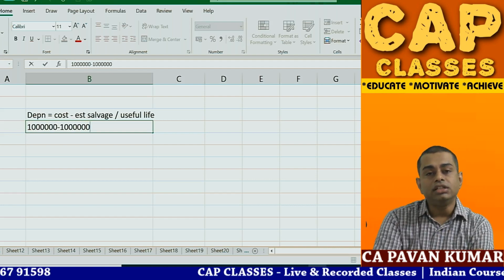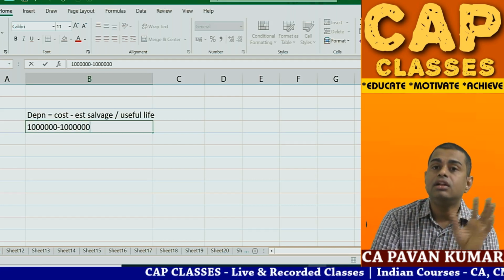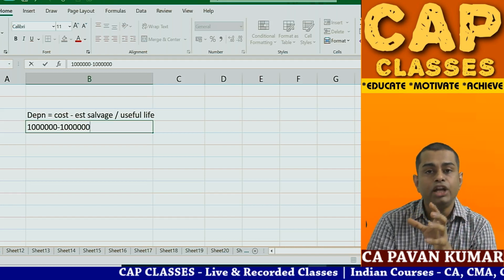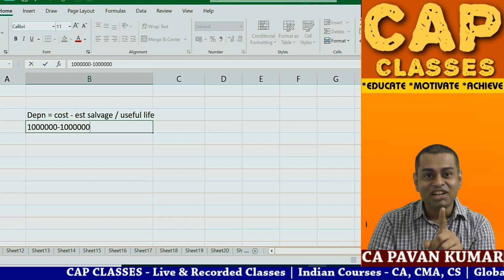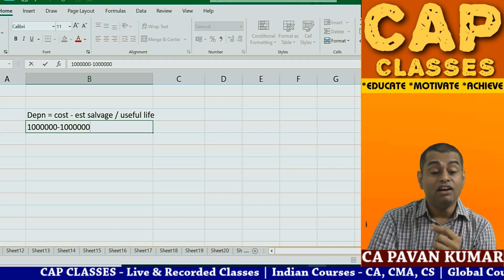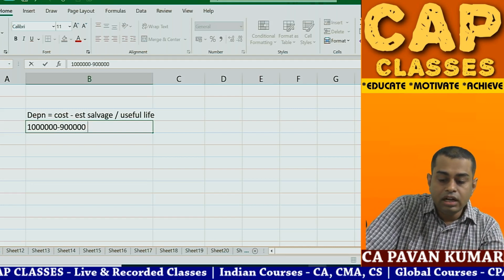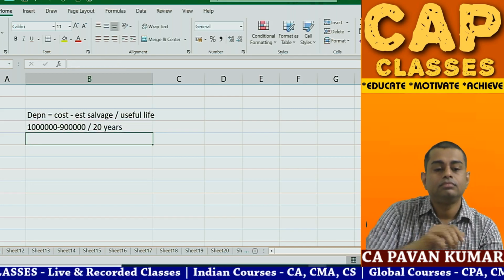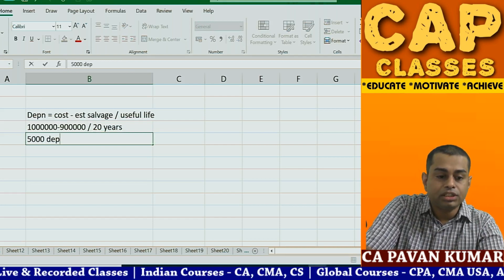That is what the question is. So obviously no depreciation. Since the estimated realizable value is 10 lakhs, there is no depreciation. Interesting, no? Very interesting question. This can come in the exam. And what if it is 9 lakhs? Divided by 20 years. That means 1 lakh divided by 20 years, 5,000 rupees depreciation.